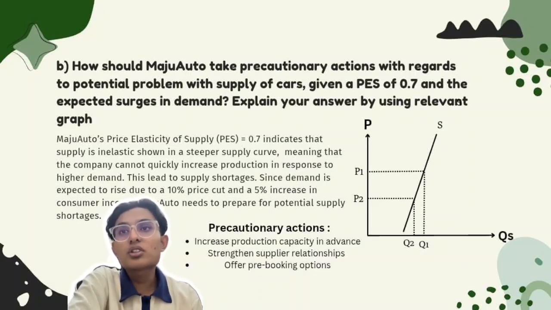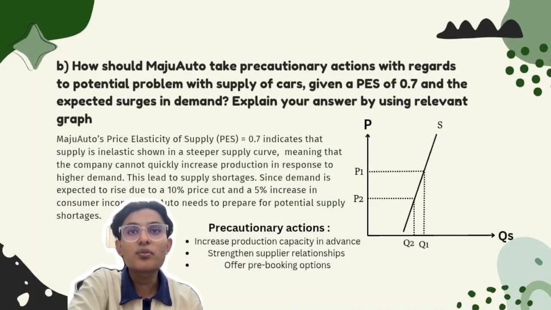So when Maju Auto's price elasticity of supply equals 0.7, it indicates that supply is inelastic, shown by a steeper supply curve, which means the company cannot quickly increase production in response to higher demand. This leads to a supply shortage since demand is expected to rise due to the 10% price cut and 5% increase in consumer income, so Maju Auto needs to prepare for potential supply shortages.